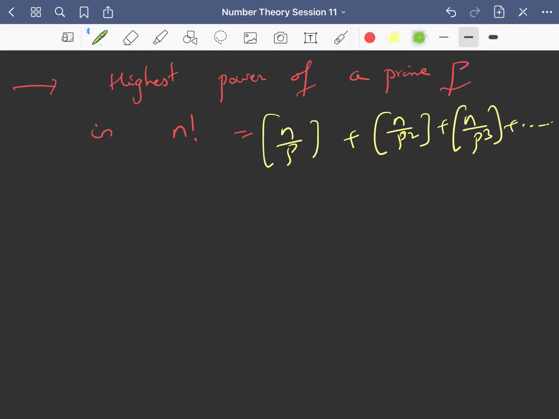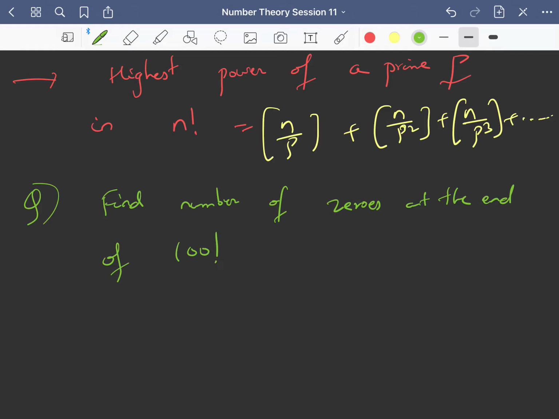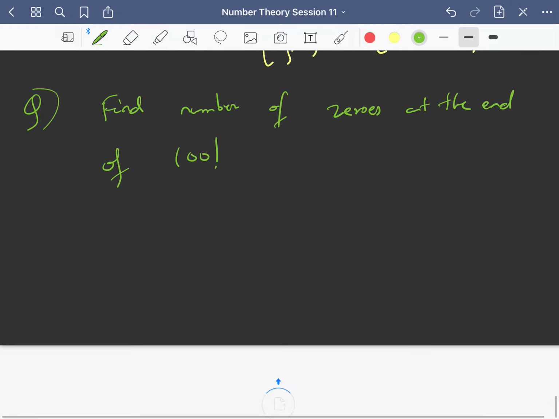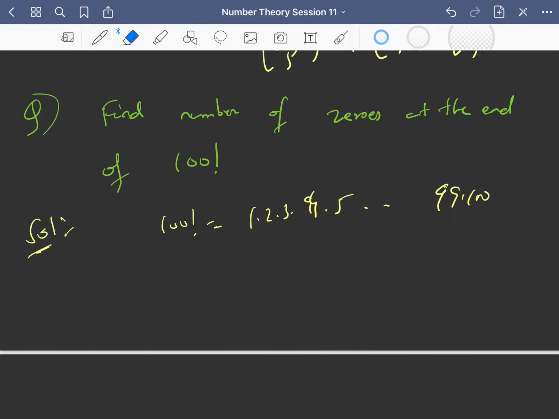So I think this thing is very clear to you. Let us do one question. Find the number of zeros at the end of 100 factorial. 100 factorial is a big number. It is 1 2 3 4 5 and so on up to 100. This is what you mean by 100 factorial. Now you need to find how many zeros are there at the end of 100 factorial.